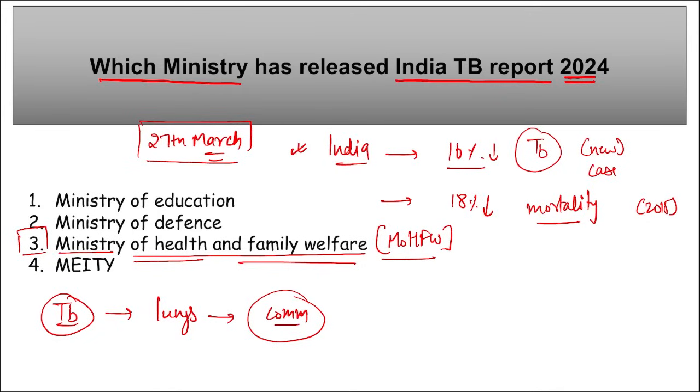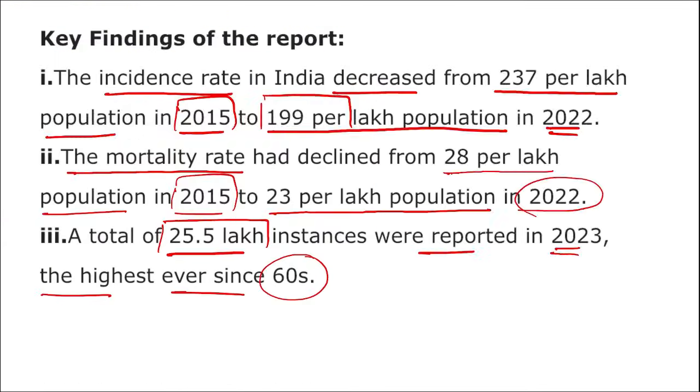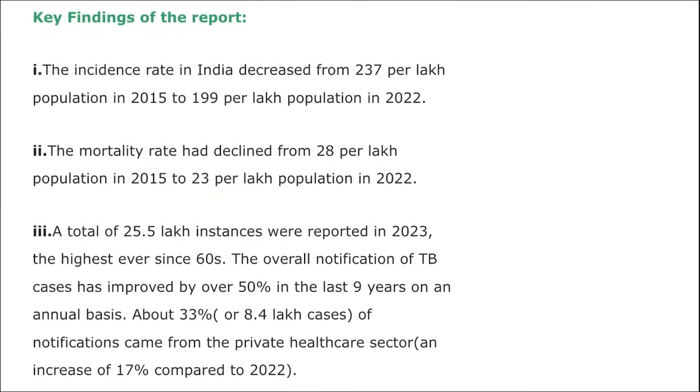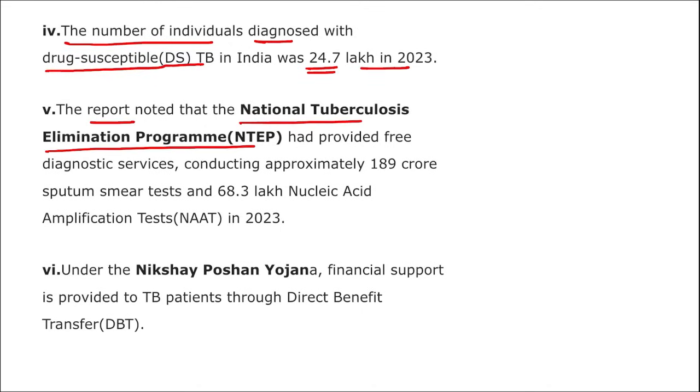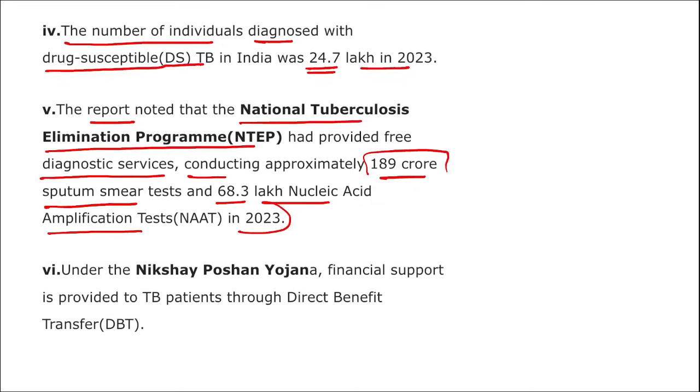An important thing to remember here is that there was a 16% reduction in new TB cases and an 18% reduction in the mortality cases since 2015. Next, apart from this, remember the number of individuals diagnosed with DSTB in India was 24.7 lakh in 2023, and the report noted that the National Tuberculosis Elimination Program had provided free diagnostic services, conducting approximately 189 crore sputum smear tests and 63.3 lakh nucleic acid amplification tests in 2023.